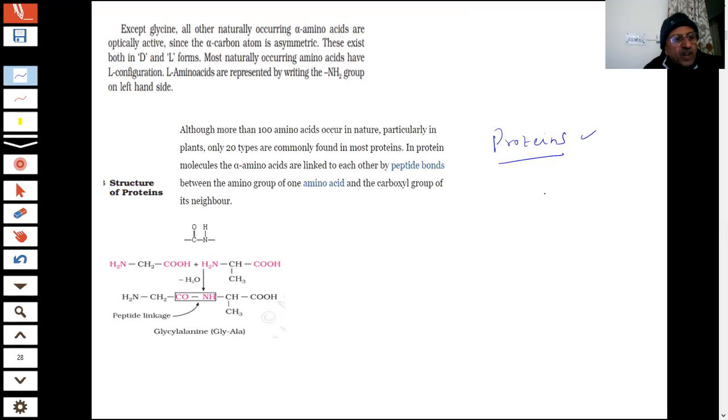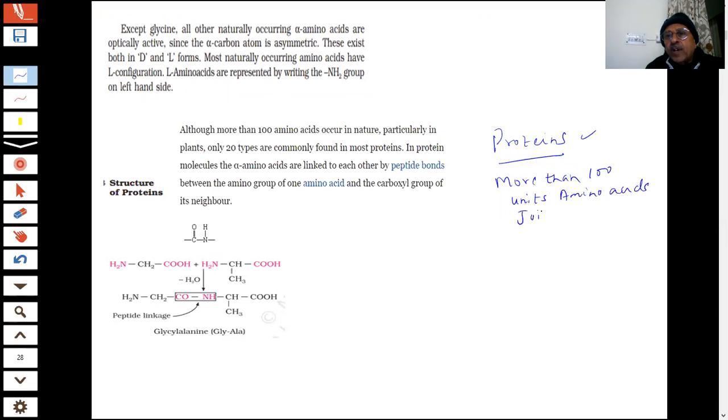The molecular mass becomes more than 10,000 u, and that is what we call proteins. So proteins will be formed. What are proteins then? Proteins mean that there are more than 100 units of amino acids.